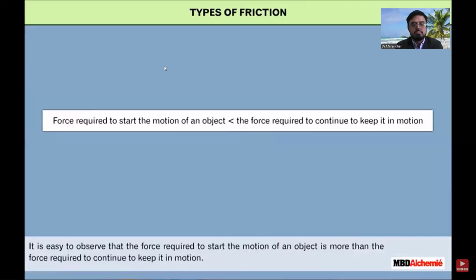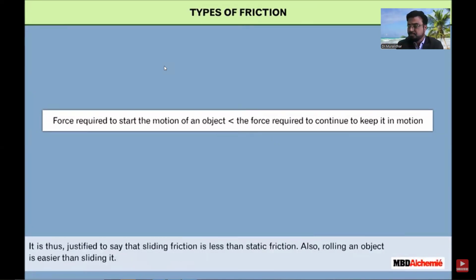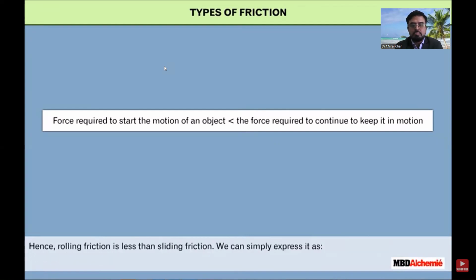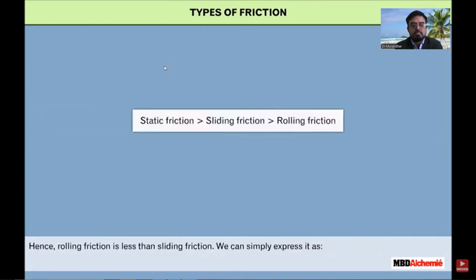It is easy to observe that the force required to start the motion of an object is more than the force required to continue to keep it in motion. It is thus justified to say that sliding friction is less than static friction. Also, rolling an object is easier than sliding it. Hence, rolling friction is less than sliding friction. We can simply express it as static friction greater than sliding friction greater than rolling friction.